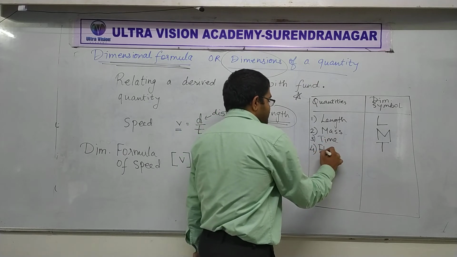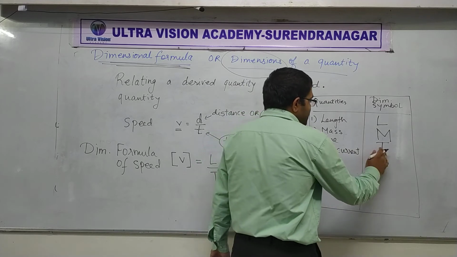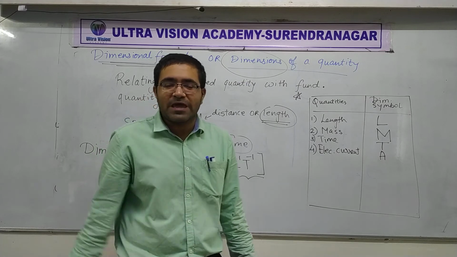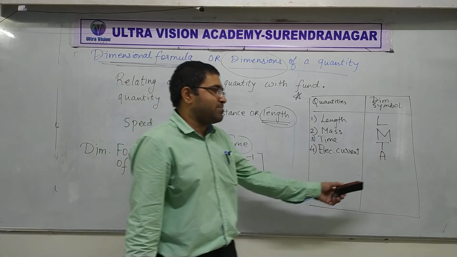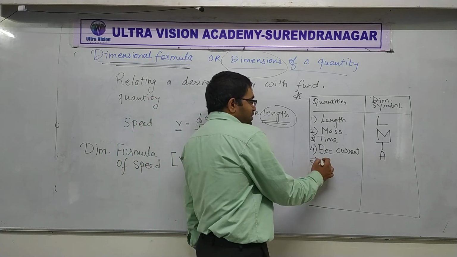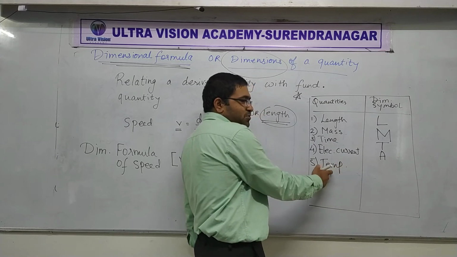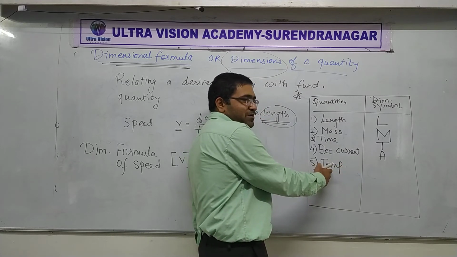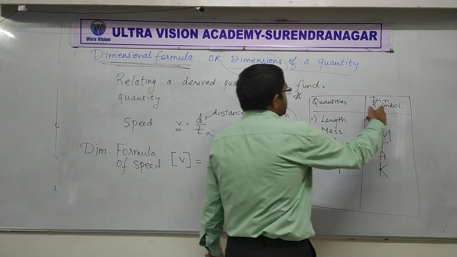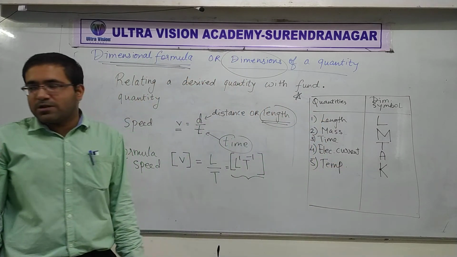Electric current. Its dimensional symbol is capital A. I know it's not E, it's capital A. Alright, it is capital A. Next, temperature or thermodynamic temperature. I am not writing the whole thing, I hope you understood. You will not write TMP, you will write temperature. Its symbol for dimensional formula is capital K. Capital K.